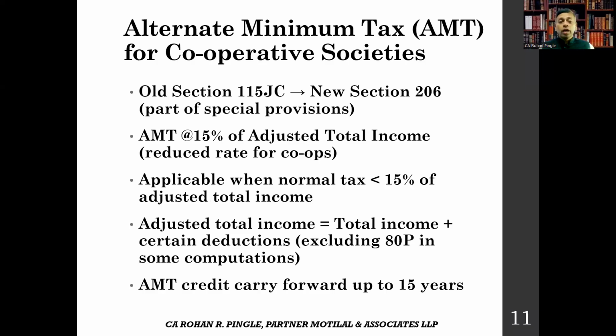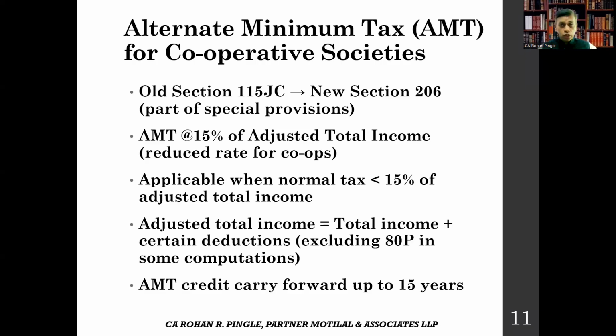Let's move further. Alternate minimum tax for cooperative societies. Very important aspect. Cooperative societies that do not opt for the concessional regimes, and continue in the old regime, are subject to alternate minimum tax at a concessional rate of 15% of adjusted total income. This is lower than the 18.5% rate applicable to other assessees. AMT is triggered when the normal tax liability is lower than 15% of the adjusted total income. Your adjusted total income is calculated by adding back certain deductions to the total income, excluding the section 149